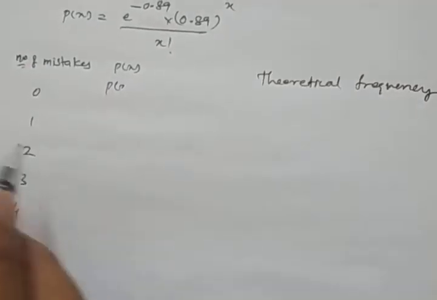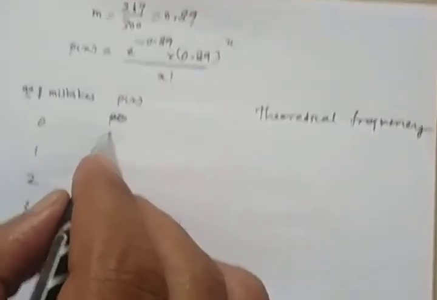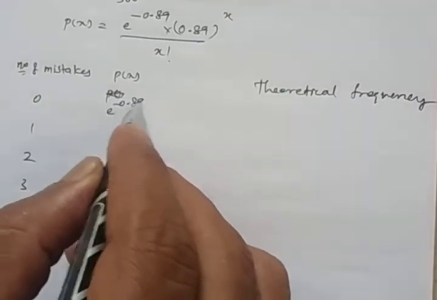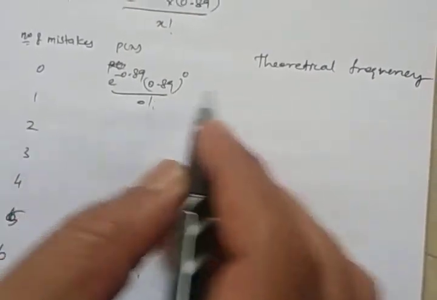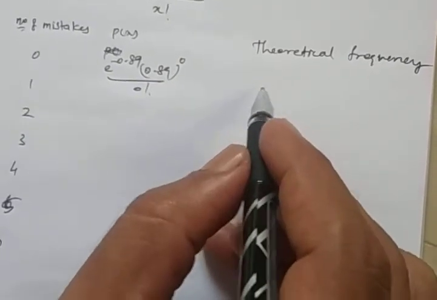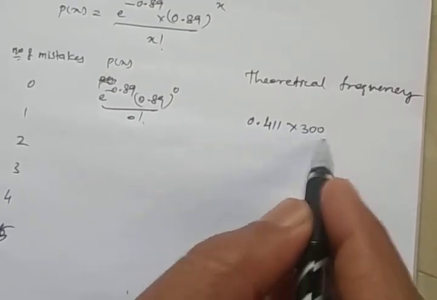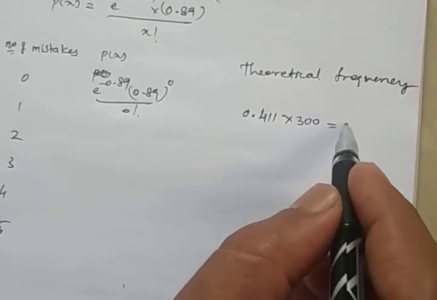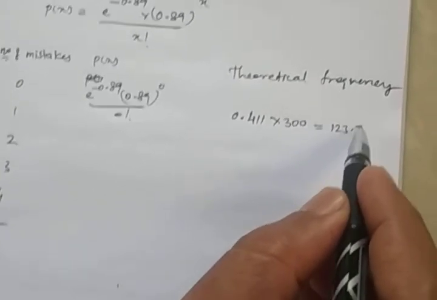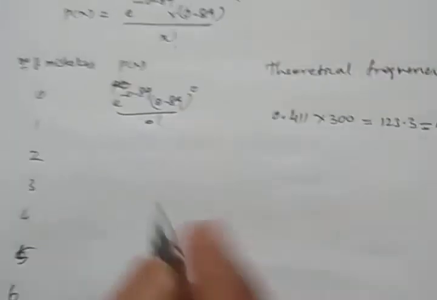So here P of x equal to 0, we substitute 0. We get e power minus 0.89 into 0.89 power 0 dividing by 0 factorial, we get 0.411 into 300. So 300 is number of working days and should be multiplied. So we get 123.3, which we write as 123 approximately.